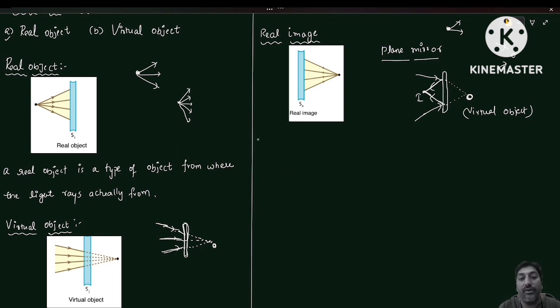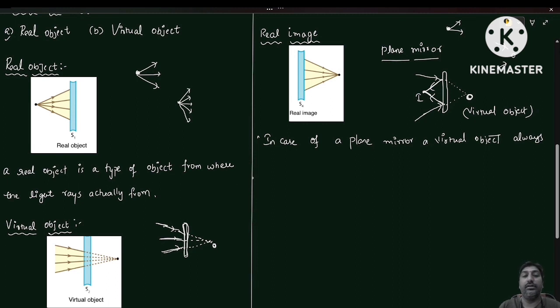So I can tell that in the case of a plane mirror, a virtual object always forms the real image. In case of what? In case of a plane mirror.